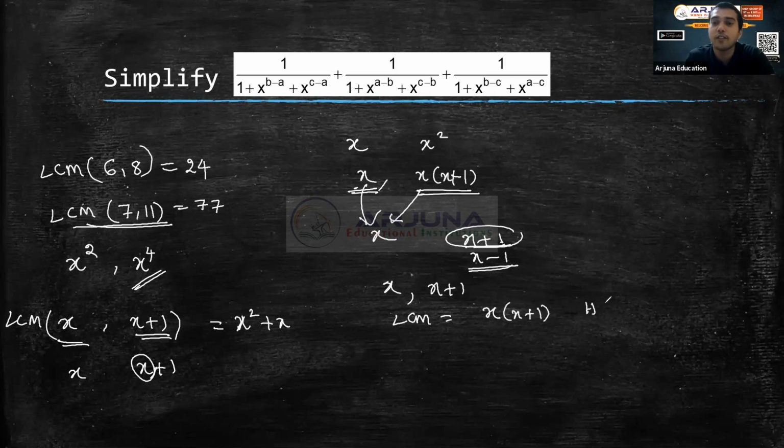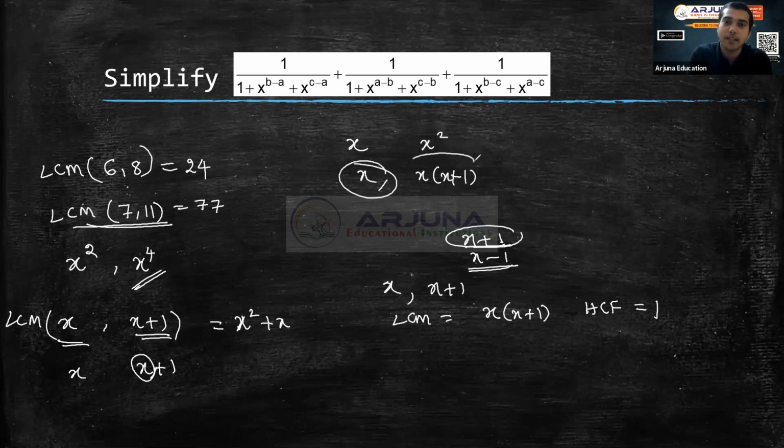What is the HCF of this? They do not have anything in common, so you consider HCF equal to 1. When we take anything in common, there should be multiplication. We should see it in terms of multiplication. Suppose the terms are x, and x into x plus 1. Then what is the LCM of this?